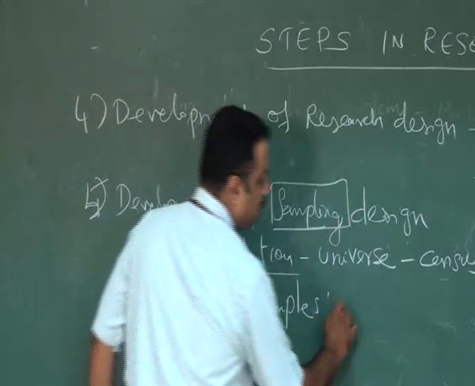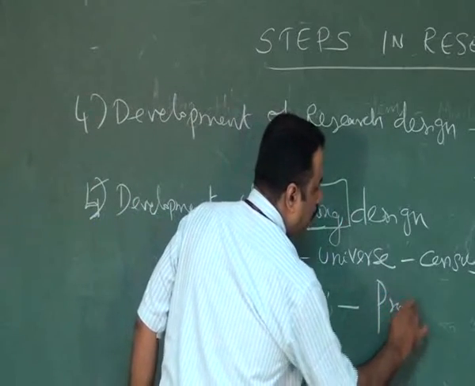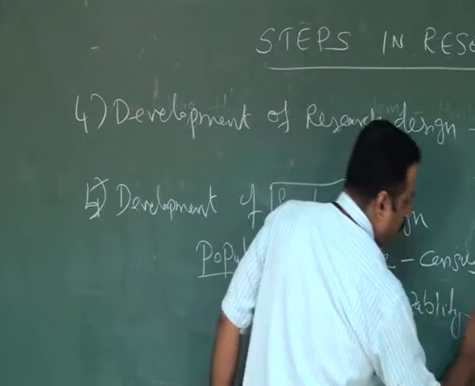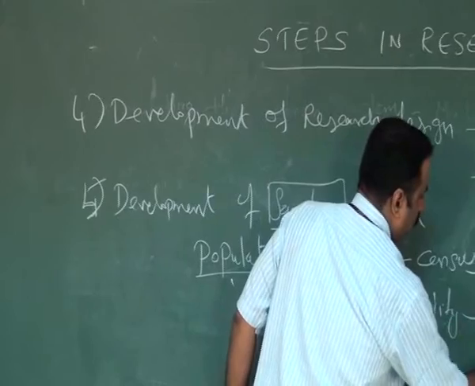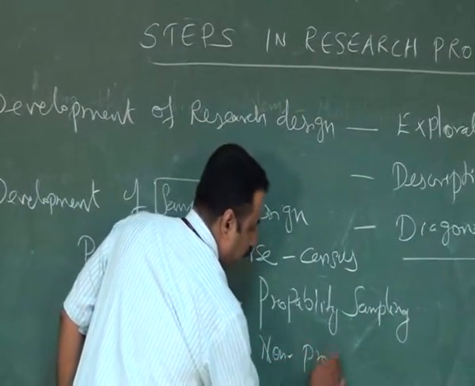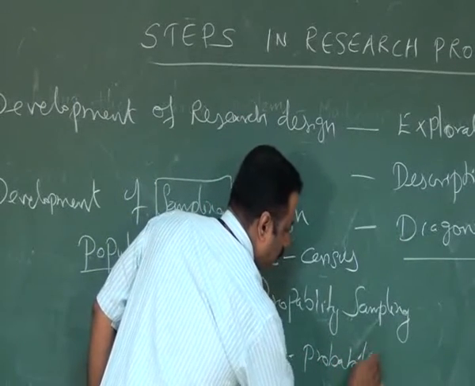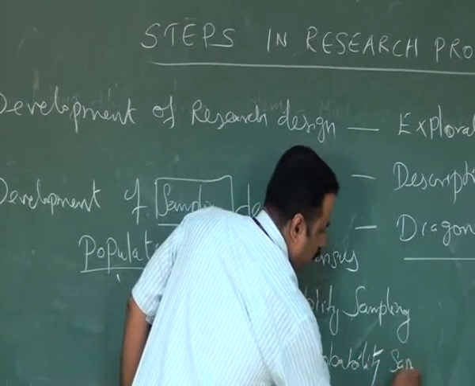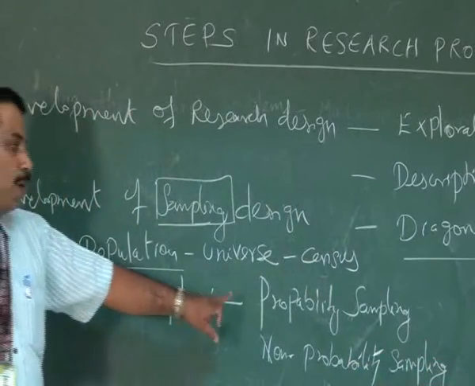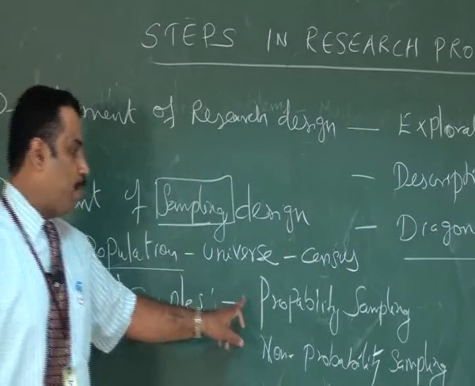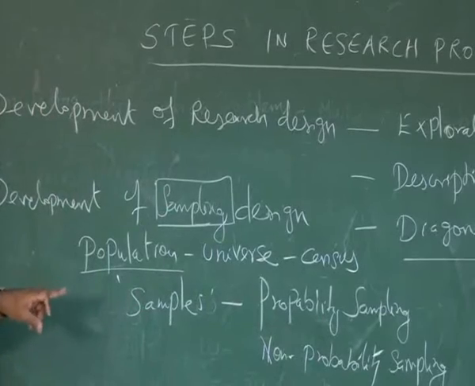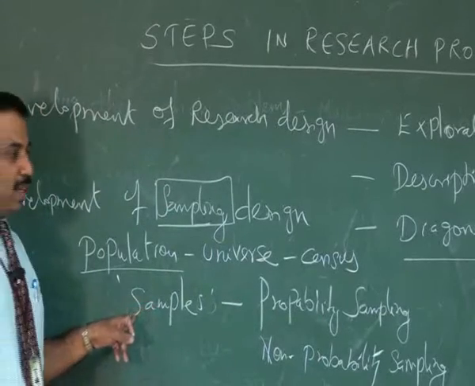The sampling method has two types. One is probability sampling. Another one is non-probability sampling. What is called probability sampling? In the case of probability sampling, all the samples or all the items are included for the sampling method.